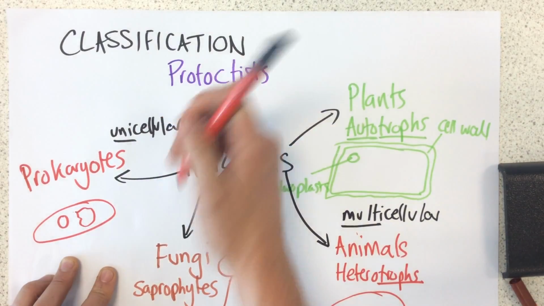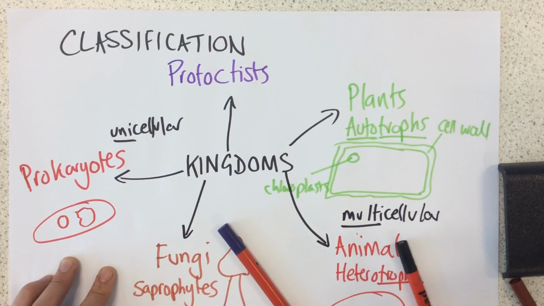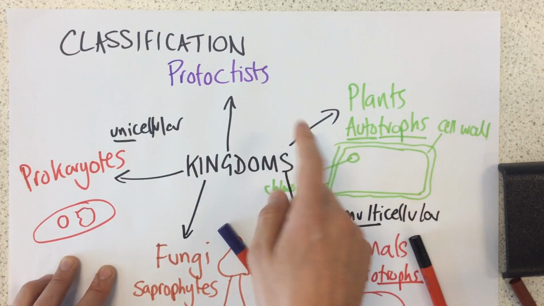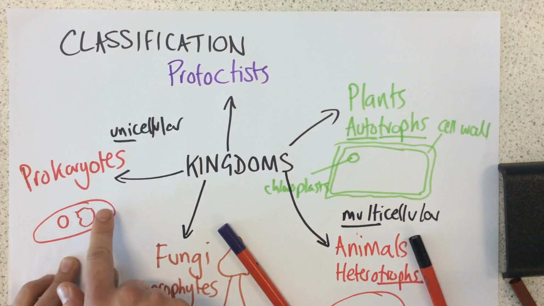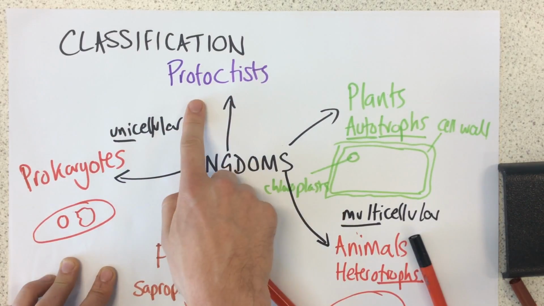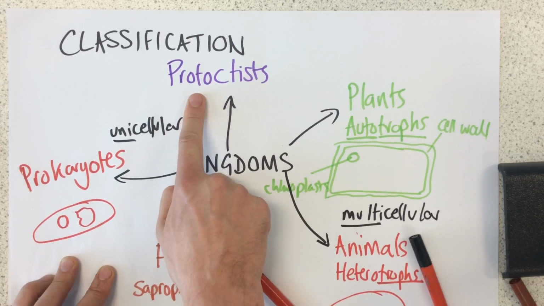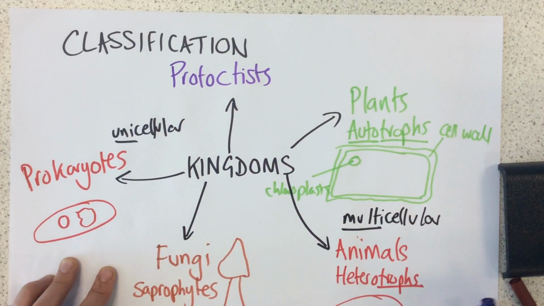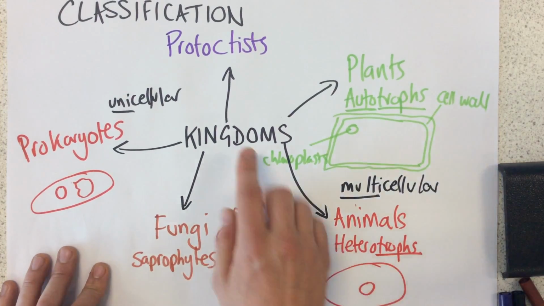So I just realised I'd misspelt unicellular there. They're single-celled organisms as well. They do have a nucleus though, so these ones are different from our bacteria, our prokaryotes, because protists do contain a nucleus.